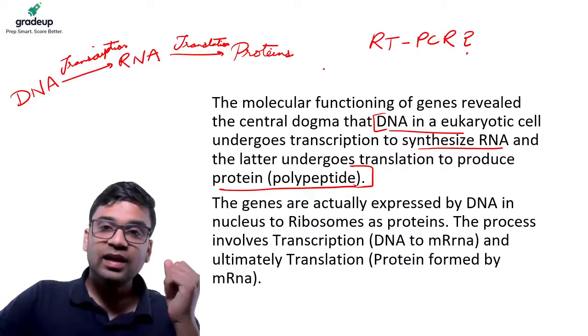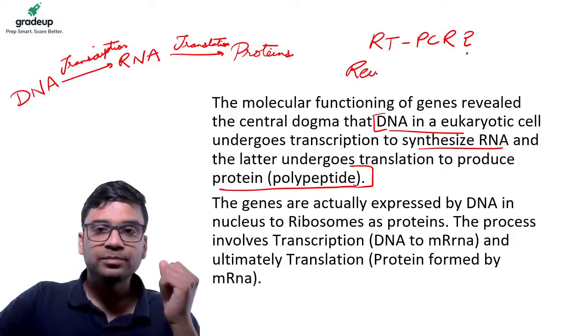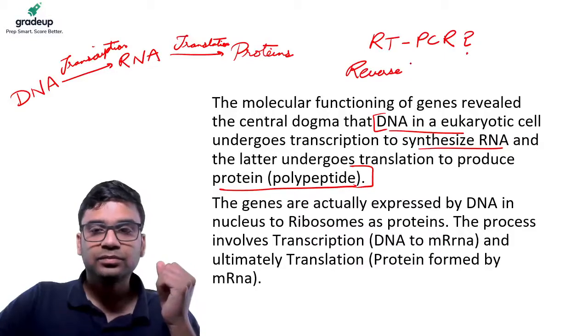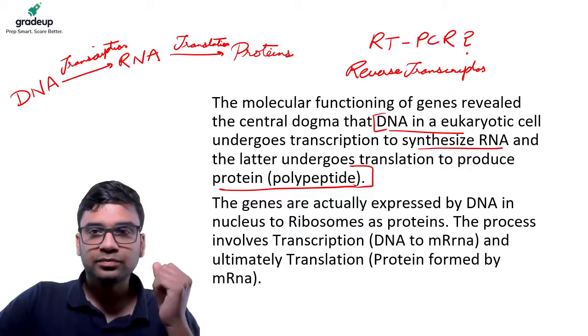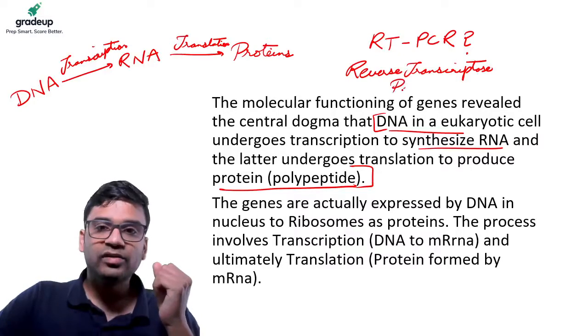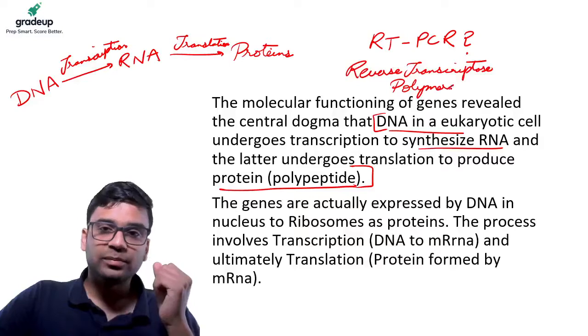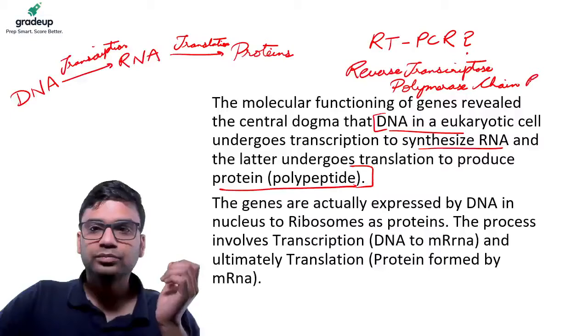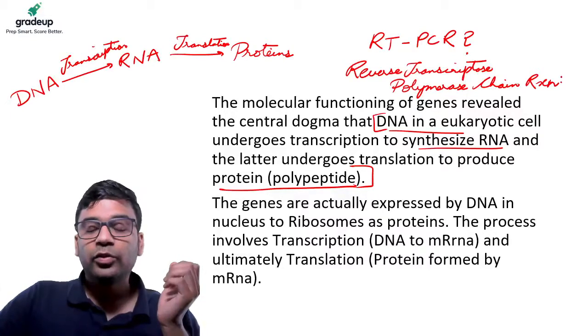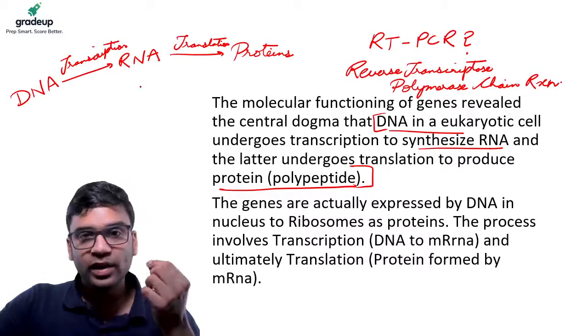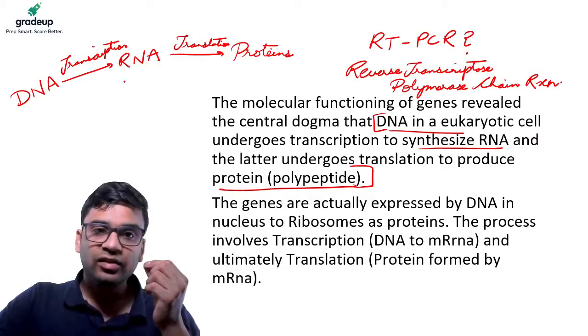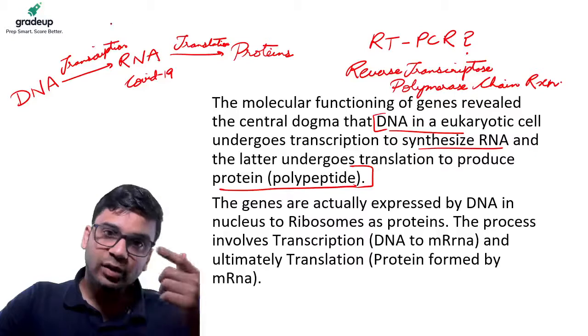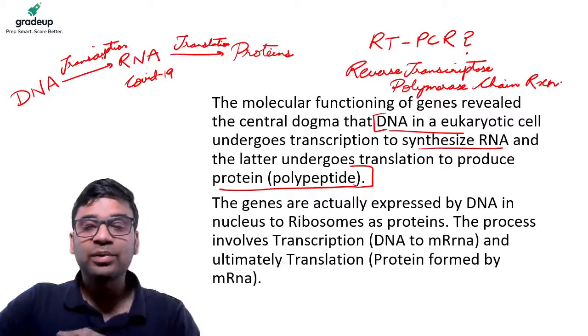RT-PCR is reverse transcriptase polymerase chain reaction. Because COVID-19 is an RNA virus, I have to convert it into DNA so that I can do something called PCR.